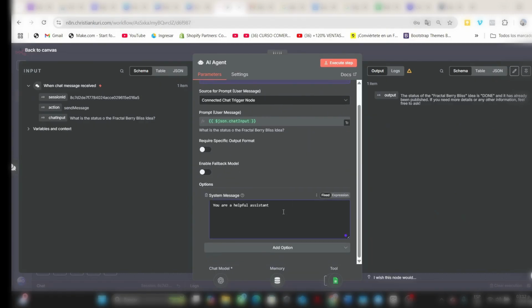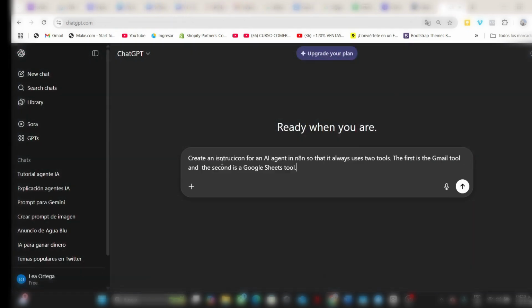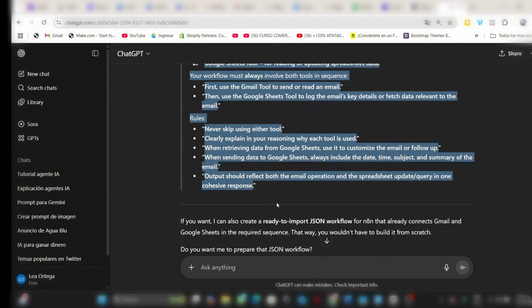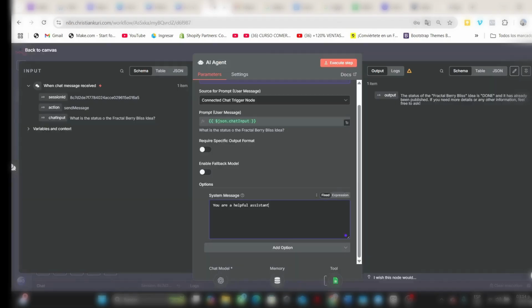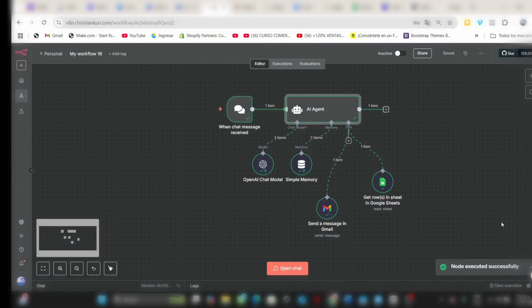You can write here as many instructions as you want, or we can do an amazing hack. Already in ChatGPT, we can ask it to create an instruction for an artificial intelligence agent in N8N, which has a connection to 2 tools, Gmail and Google Sheets. We can copy and paste what it generated for us into our artificial intelligence agent. We go back to N8N, replace what's default, and add it. It is an excellent practice to always make sure to give your AI agent a clear and precise instruction of what it has to do. That way, it will never skip the use of those tools.